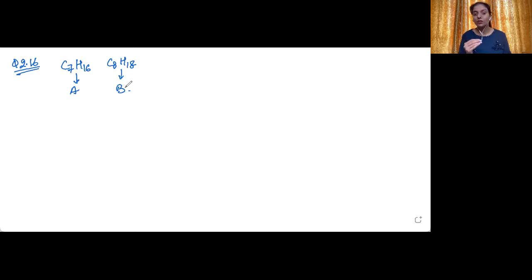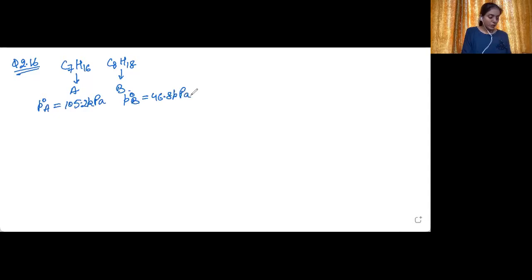Now, what has been given? We have been given the vapor pressures of the pure components. That is, when heptane is pure, what is its vapor pressure? When only octane is present, what is its vapor pressure at 373 Kelvin? So for that, P naught A has been given to be equal to 105.2 kilopascal and P naught B has been given to be equal to 46.8 kilopascal.